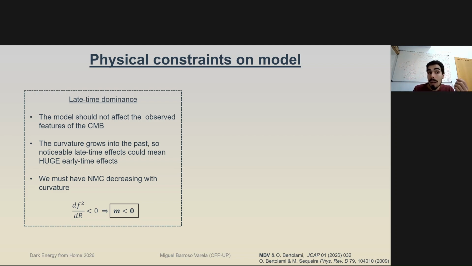So we must have a non-minimal coupling that decreases with the curvature. And that means that we need to have F2 have a negative derivative with respect to the Ricci scalar. And that imposes that our exponent m needs to be negative.